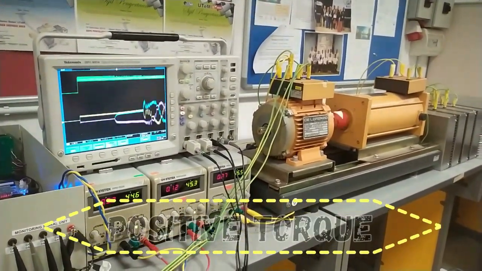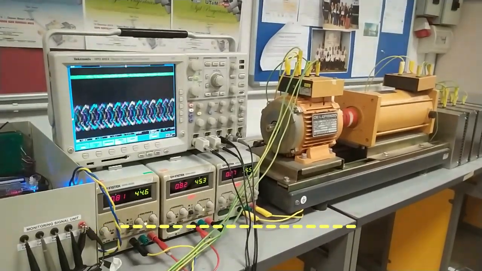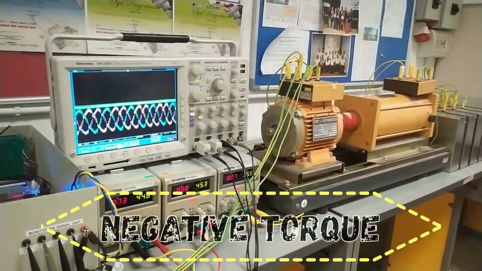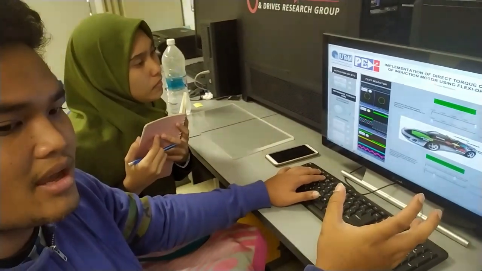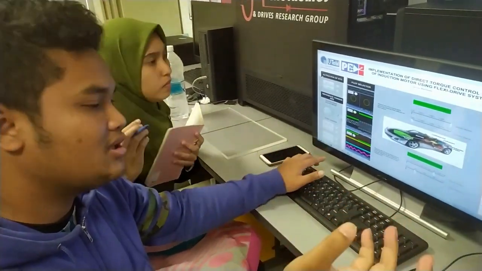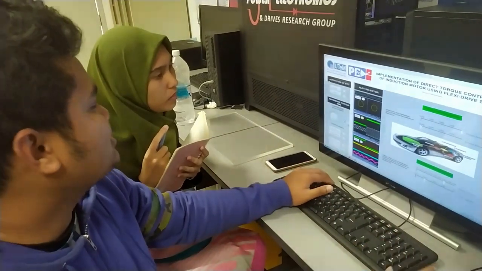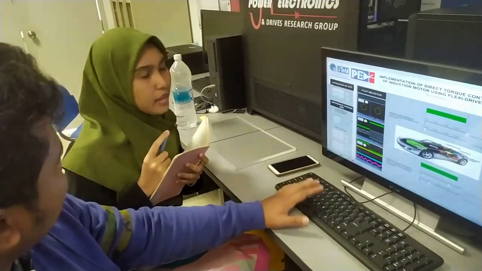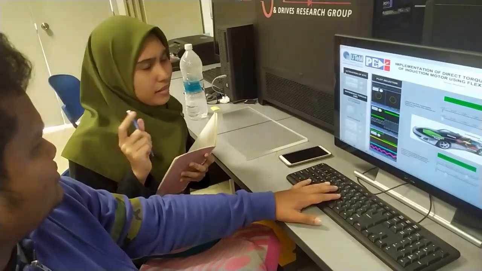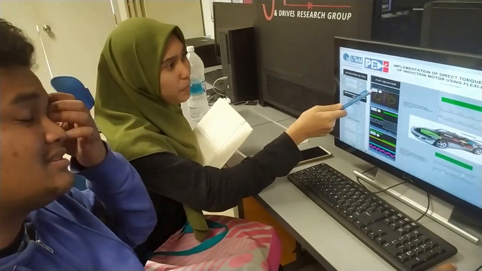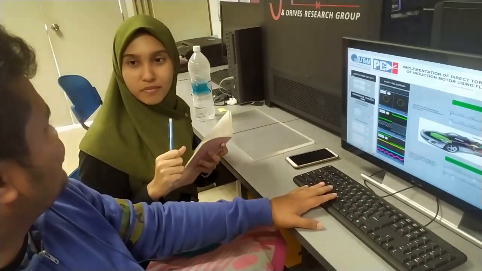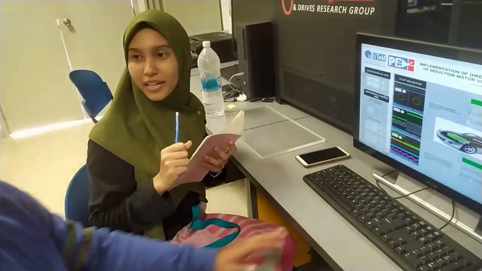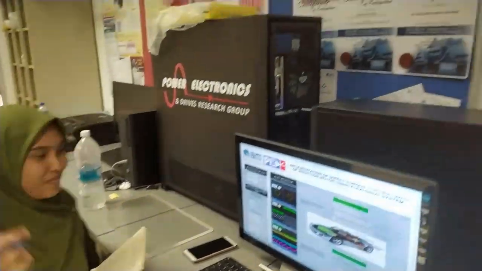Now I continue to step change between positive torque and negative torque. When I click positive torque, the rotation is forward, and when I click negative torque, the rotation will be anti-clockwise. Do you understand about this? Yeah, I think I understand. But I have a question. What is this block selector? Oh my god, I need to go into class. You may ask Zul for this block selector. Okay, bye.